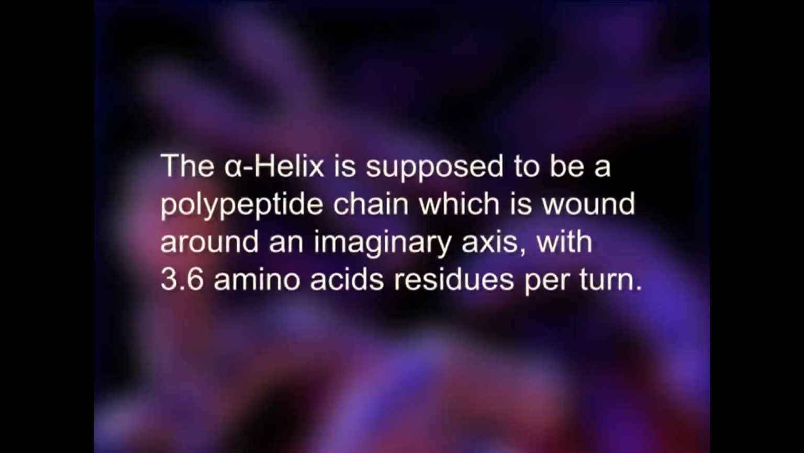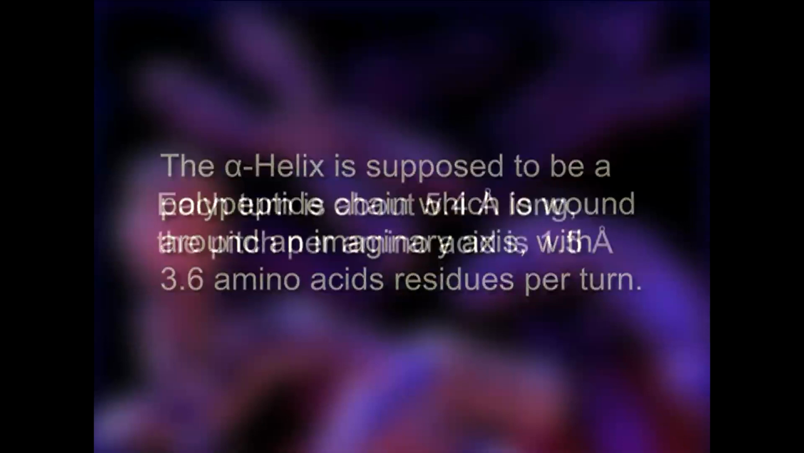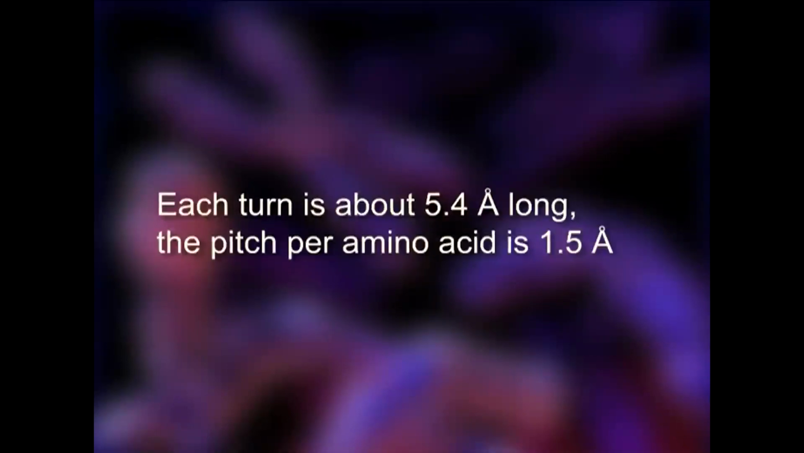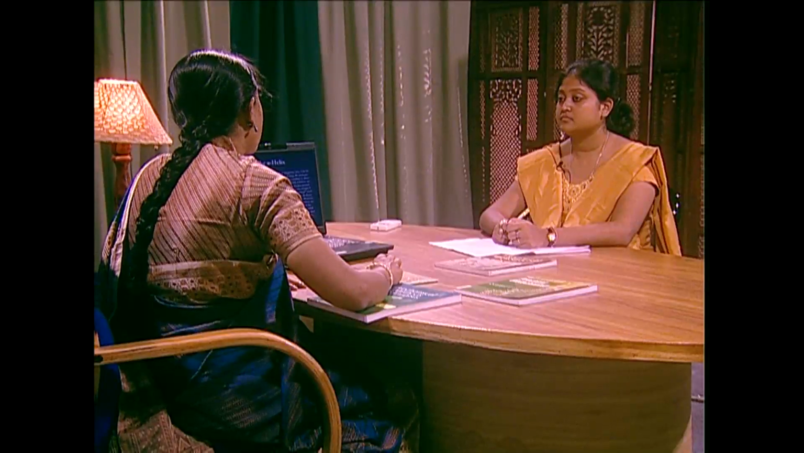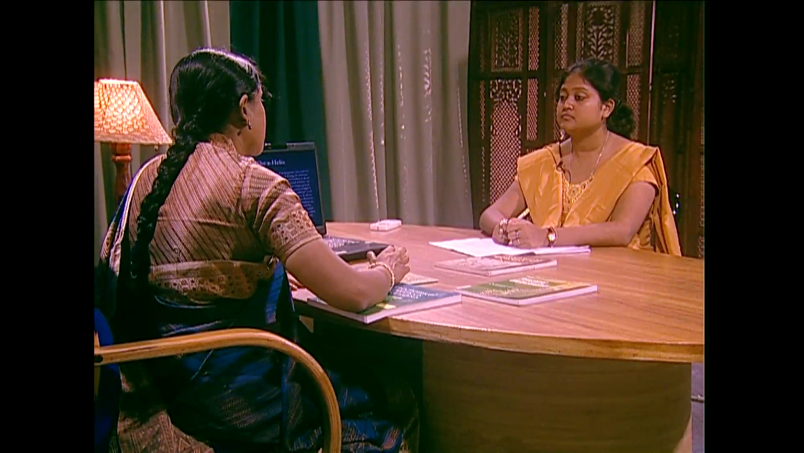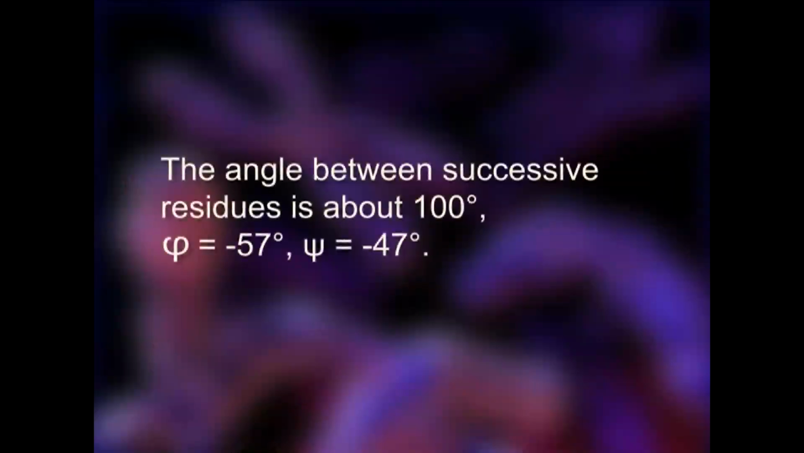The alpha helix is a polypeptide chain wound around an imaginary axis with 3.6 amino acid residues per turn, and each turn is about 5.4 angstrom long, that is the axial length. The pitch per amino acid is 1.5 angstrom. That means 5.4 divided by 3.6 per amino acid, the rise is 1.5 angstrom around the imaginary axis. There is no such real axis. The angle between successive residues is about 100 degrees.